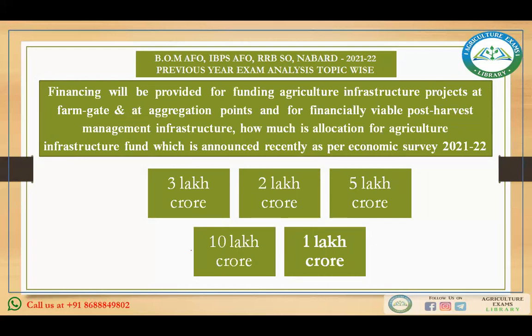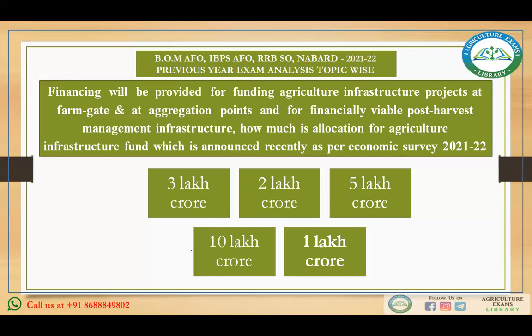Okay, first, regarding the agriculture infrastructure fund, rupees 1 lakh crore has been announced. The main objective is that financing will be provided for funding agriculture infrastructure projects at farm gate and at aggregation points, and for financially viable post-harvest management infrastructure. Again, a 10,000 crore scheme for formation of micro food enterprises, 20,000 crore for the fishermen through Pradhan Mantri Matsya Sampada Yojana.